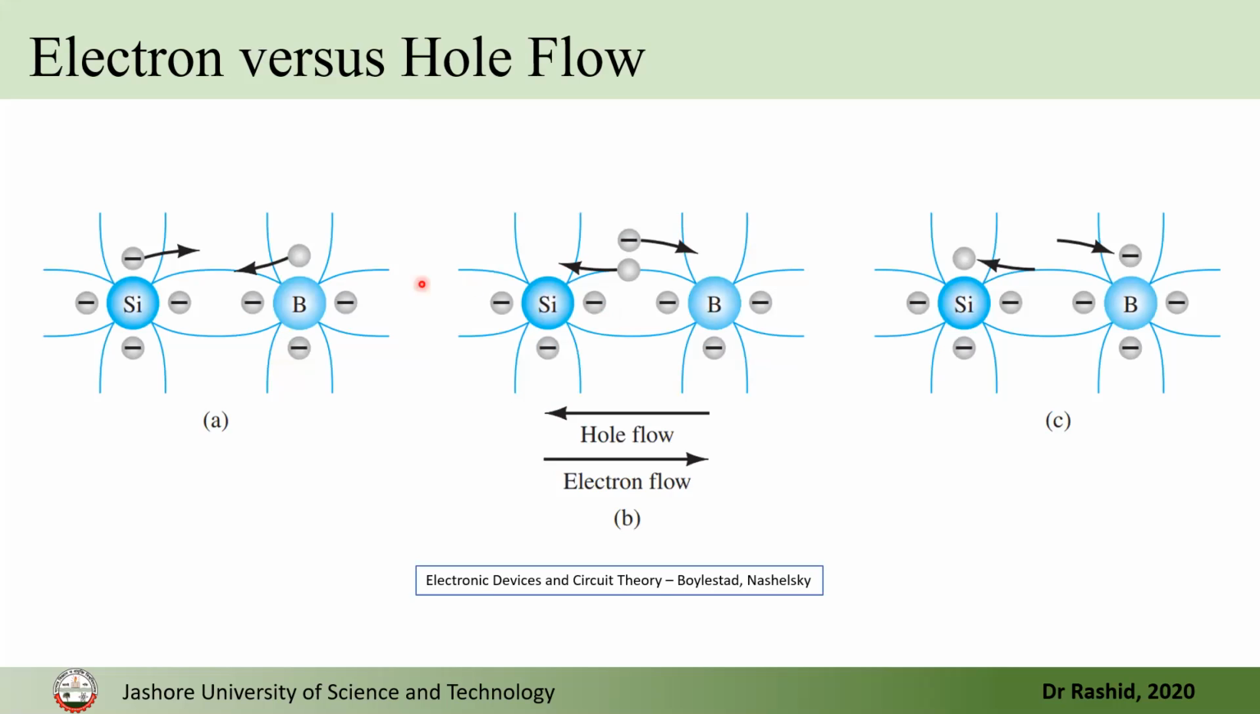So how do these holes actually flow? Actually, these holes don't flow or move. But because of the motion of electrons, it looks like the hole is moving. If the electron comes here like this, you will see that the hole moved here. So we say that the hole flows. That means the hole flows in the opposite direction of the electron, but it is actually the flow of electrons. For simplicity, we say that holes flow.